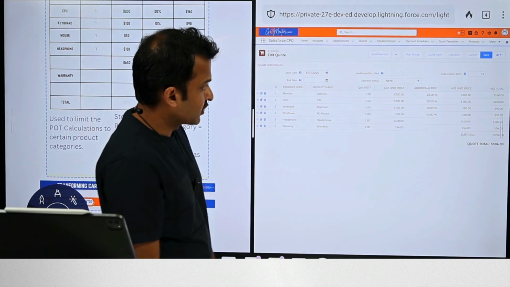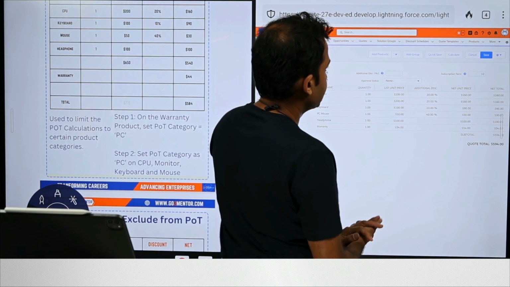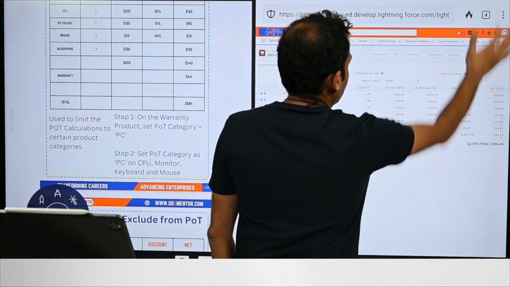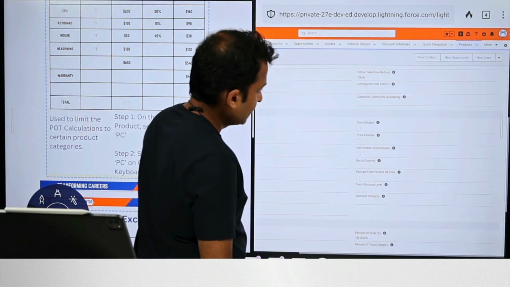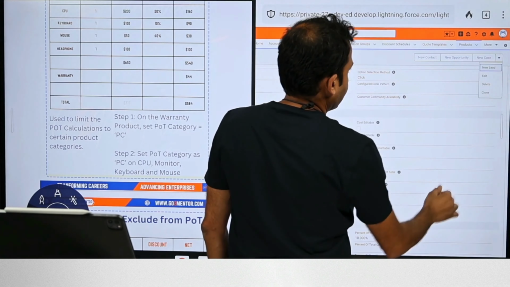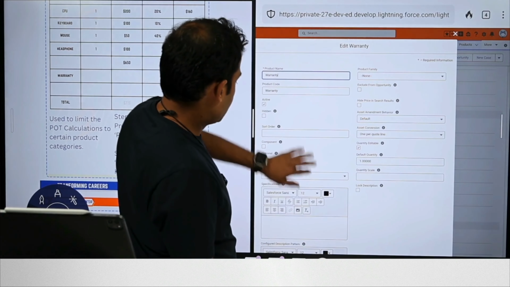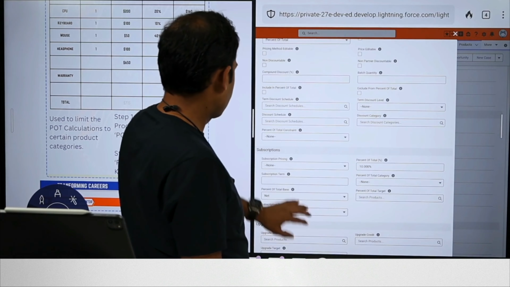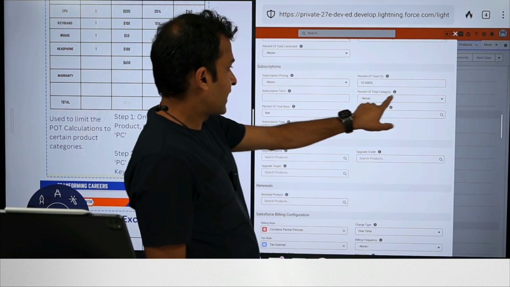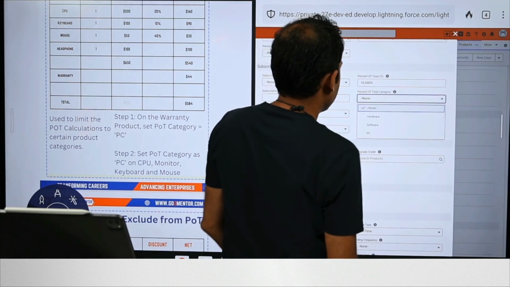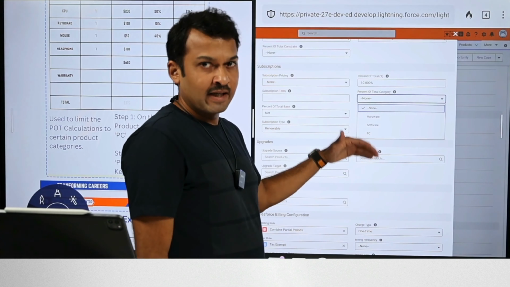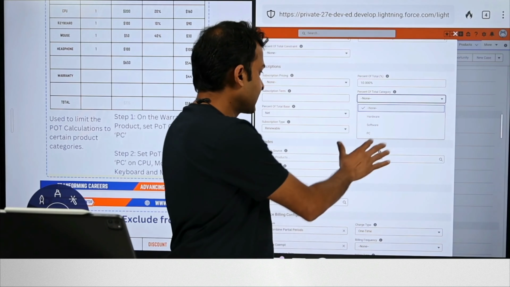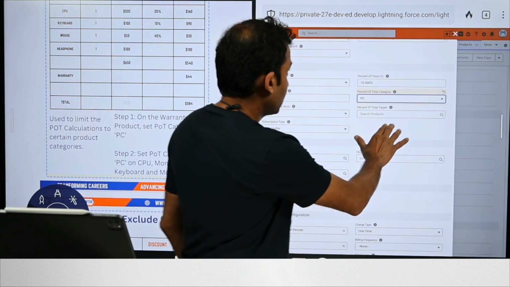Currently, we do not see that, right? So let's go ahead and make some changes. Right, we'll go to the warranty product. Okay, so in the percent of total, okay, there's this category here. So now I have added this category called PC. By default, I think you only have hardware and software. You could have any other categories added here as per the business requirements. But when we select PC here, go ahead and save this.